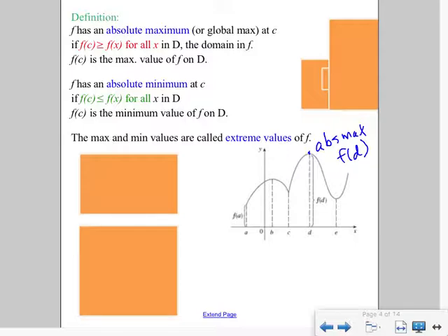Now this particular function only has a domain from some a value to some, let's call this g, I don't know. So its domain only goes from a to g. There are no arrows on the ends, so it's not continuing in any sort of way. This particular function also has an absolute minimum.